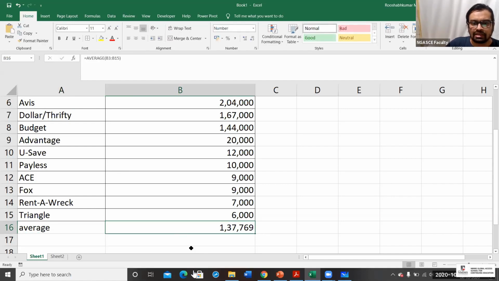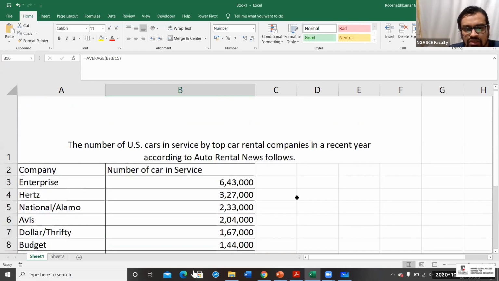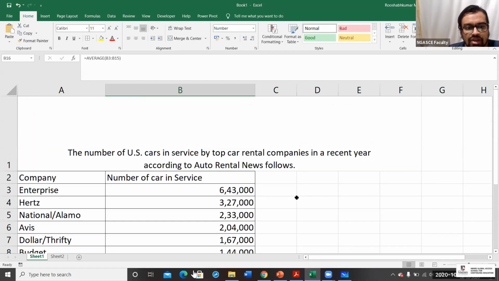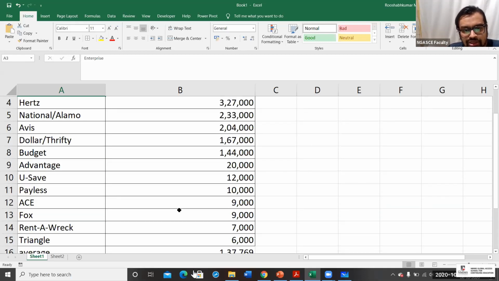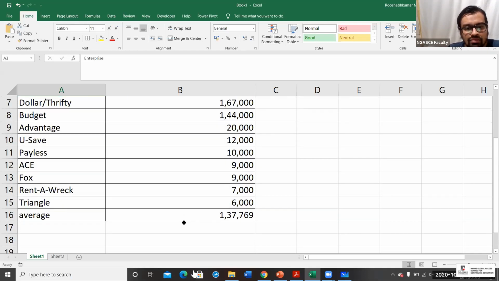Can you tell me the range? The highest number of cars in service is observed for Enterprise, and the lowest number is observed for Triangle.